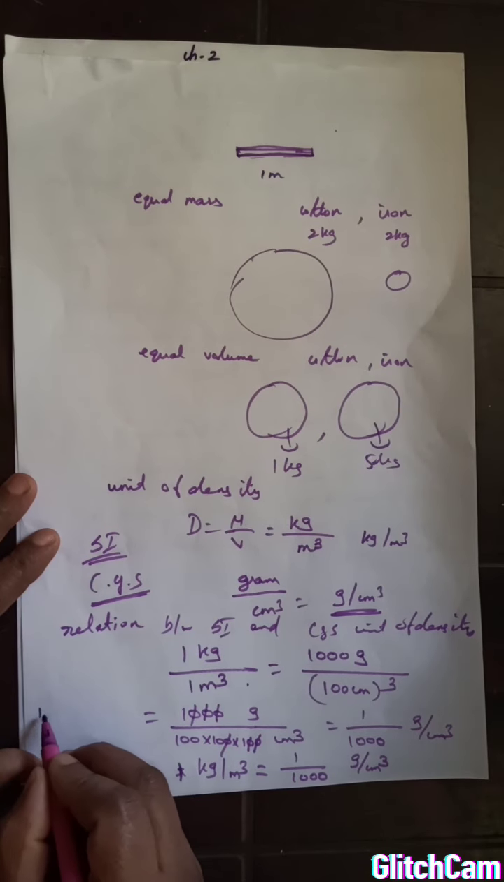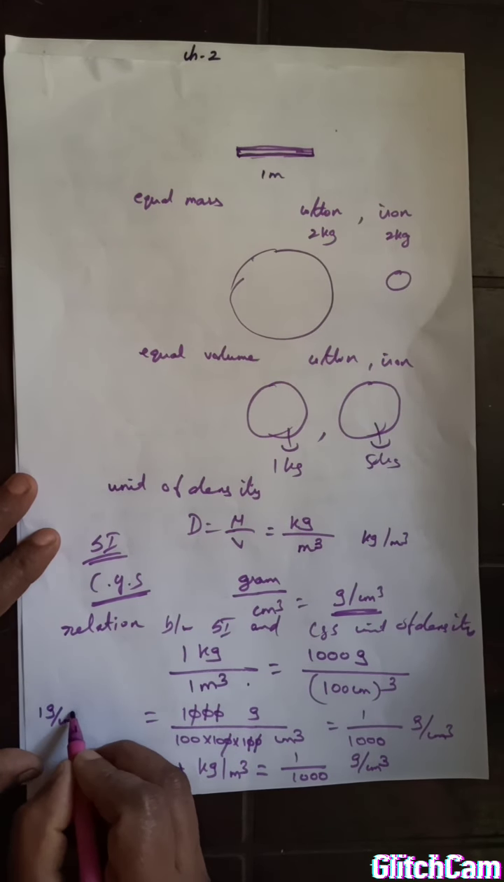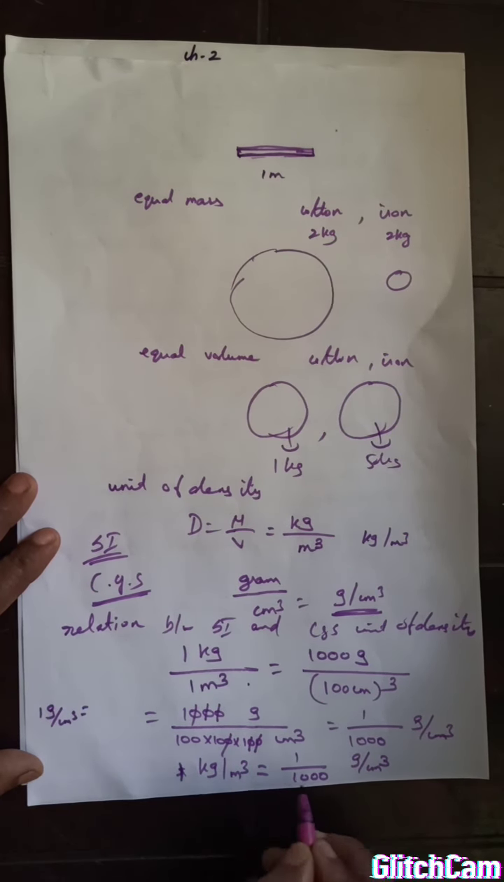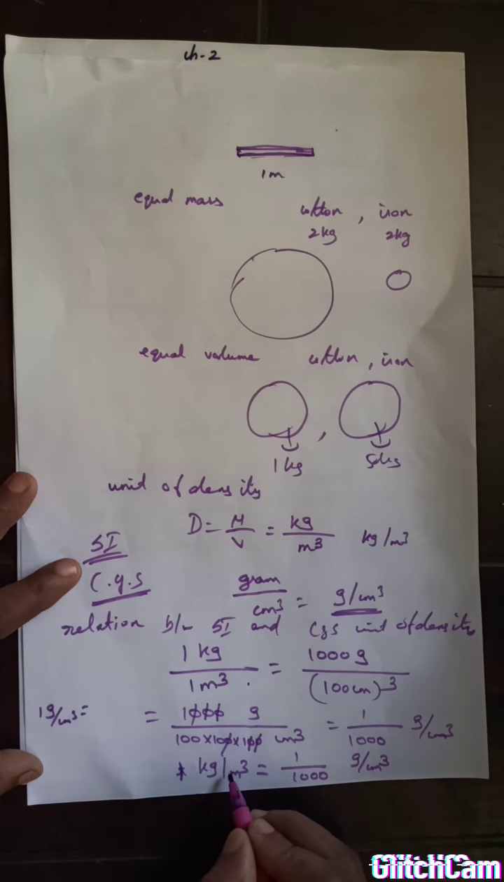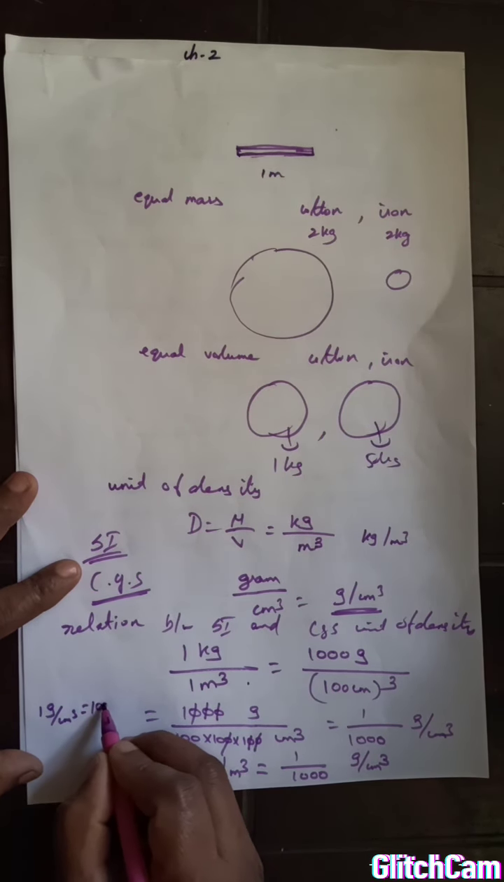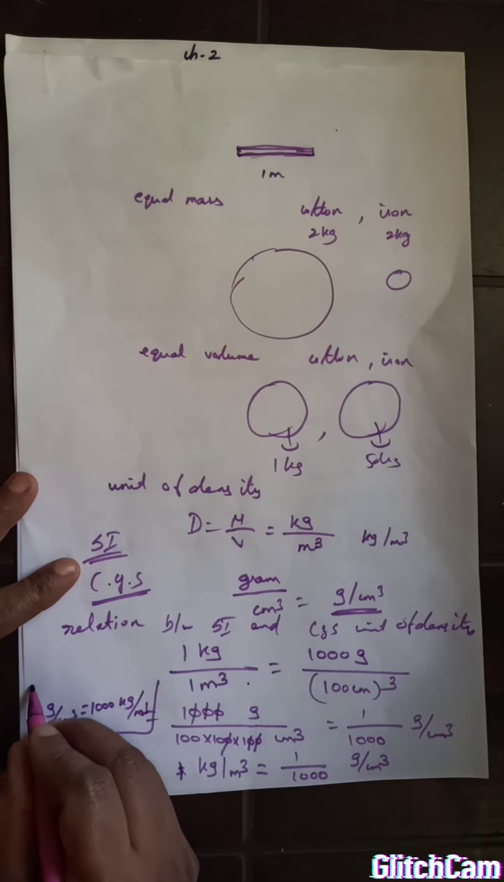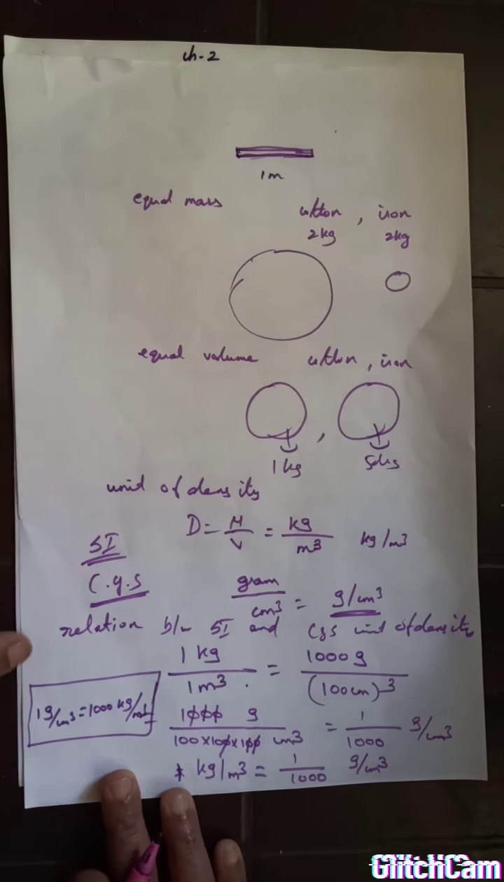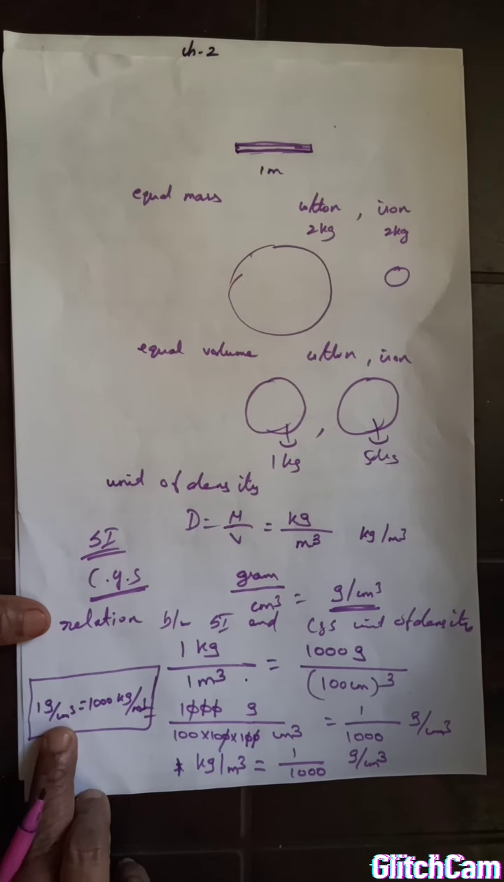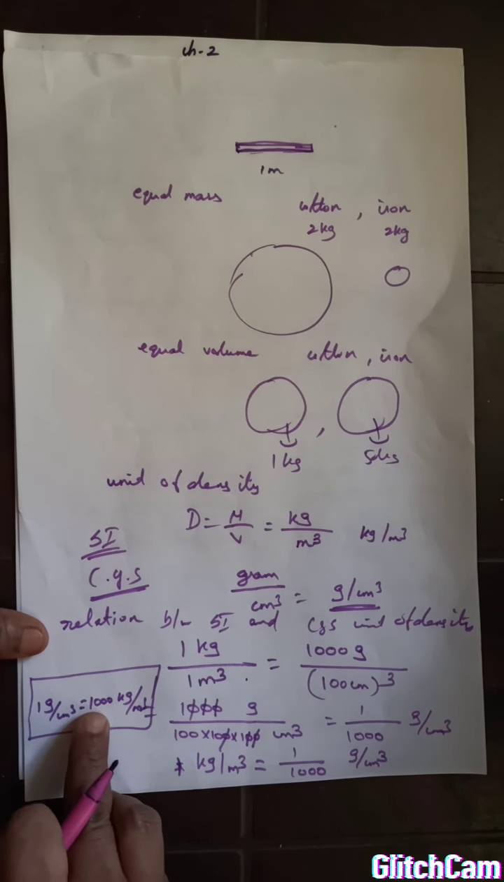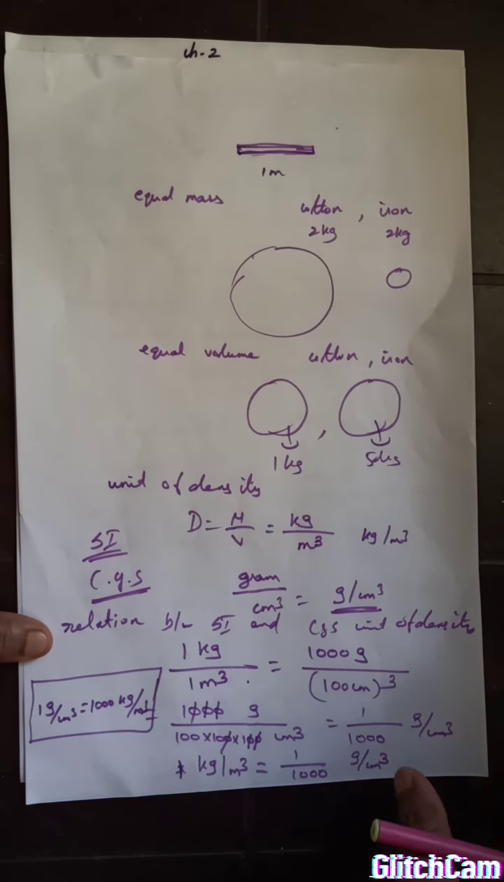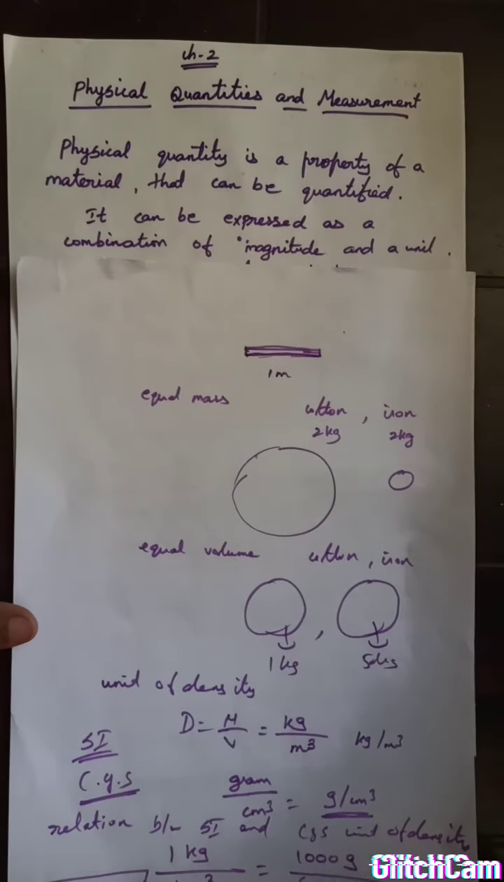1 gram per centimeter cube is equal to, if you bring the 1000 here, the division becomes multiplication, kilogram per meter cube. This is very much important. Okay, so 1 gram per centimeter cube equals 1000 kilogram per meter cube. This is very much important.